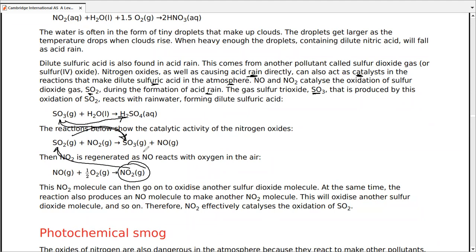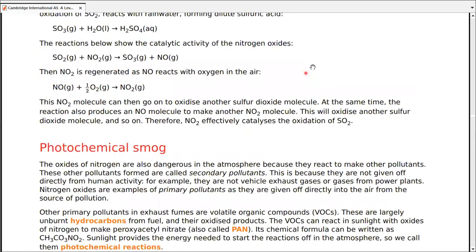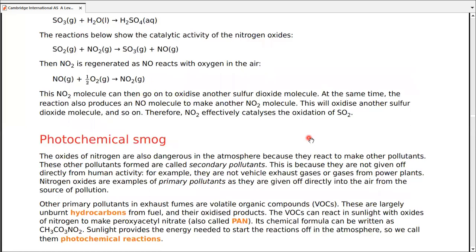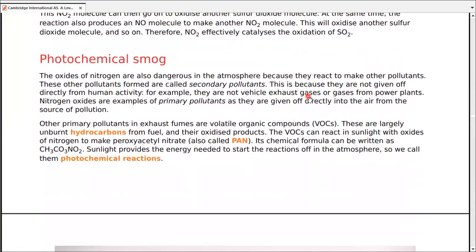So this is more like a cyclic process. The NO2 molecule can go on to oxidize sulfur dioxide, moving on to SO3, moving on to H2SO4. So we have dilute sulfuric acid as a part of acid rain as well. So this is actually a big problem. If I talk about photochemical smog, we're going to come to the remedies, but first of all, the problems themselves.